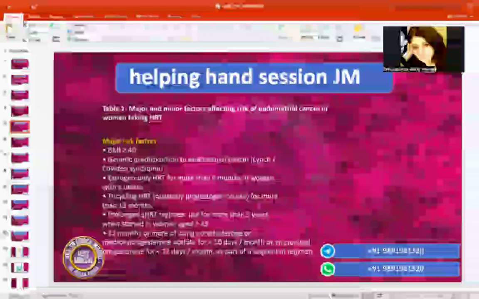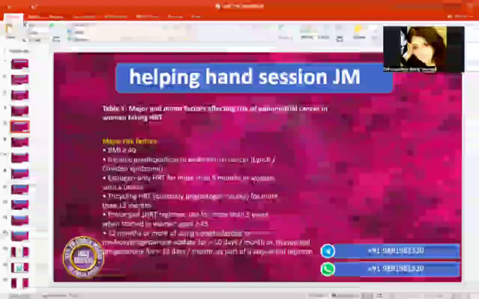This is something which you have to read in the note of the patient, which probably will be sent by the GP, that this is her preparation. These small things you have to read carefully, and you have to decide whether she is falling in a major risk factor or a minor risk factor, as I told earlier, because the treatment plan is going to differ on the basis of risk factor. Anybody who wants to explain this quickly?